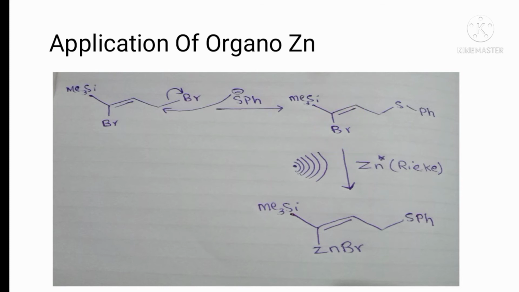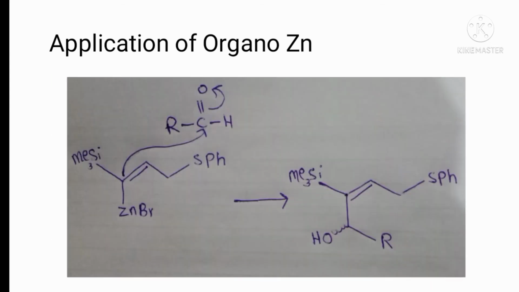Then we add zinc, and zinc oxidatively adds between the carbon-bromine bond. So we have prepared that organozinc. That organozinc can now react with any electrophilic center, any electrophile, and we have prepared our target product. So this is an application of organozinc.